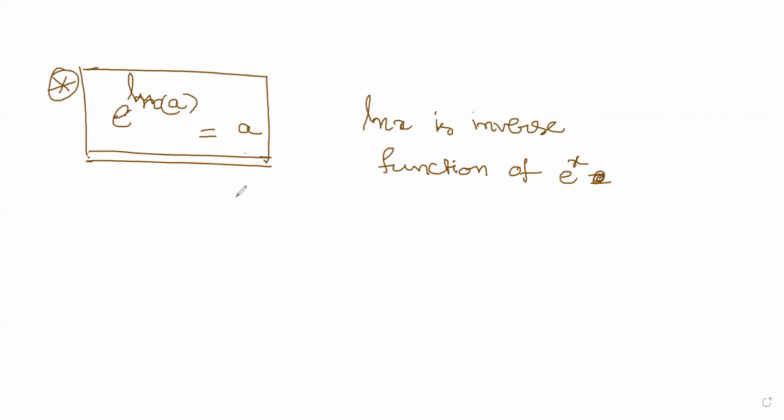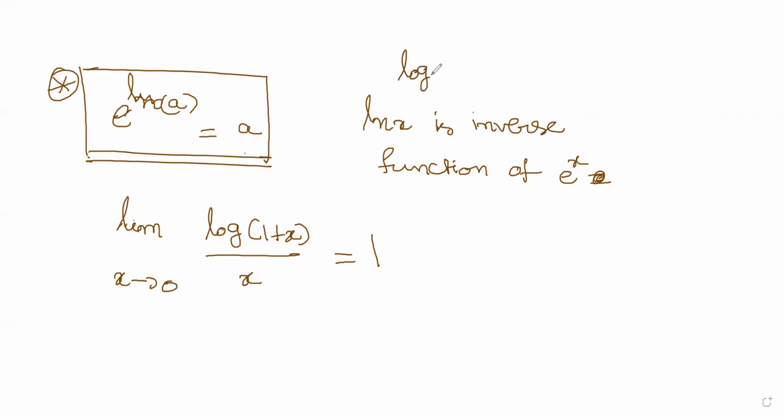That is most important. Based on that, we have one more formula: limit x tends to 0, log of 1 plus x divided by x is equal to 1. And I hope you know log 1 to the base e is always 0. Log 1 to any base is always 0.